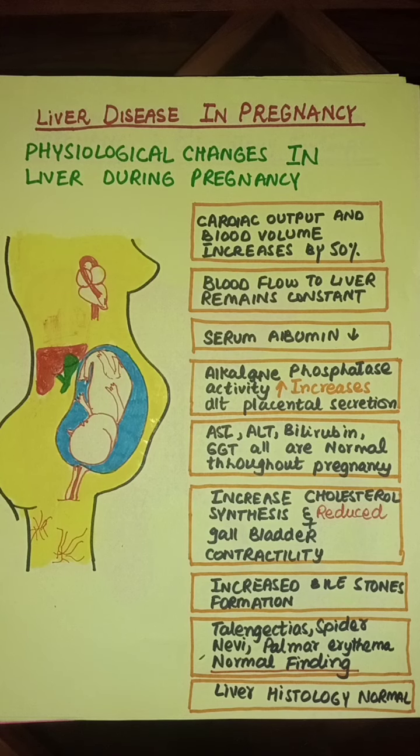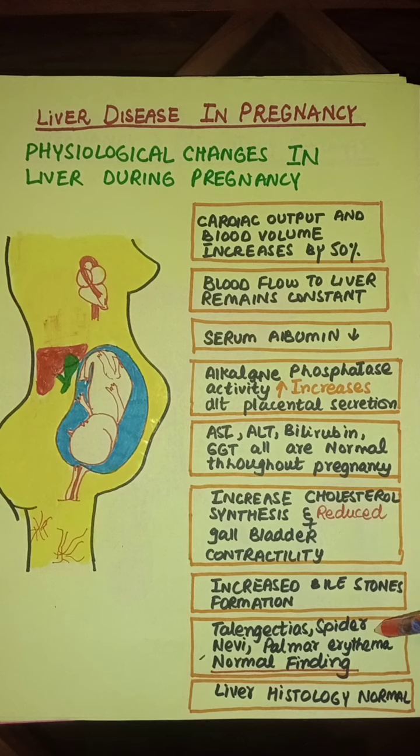Starting with the physiological changes in the liver during pregnancy, as we already know, the cardiac output and the blood volume increase by 50%, but the blood flow to the liver remains constant. The serum albumin is decreased during pregnancy. Alkaline phosphatase activity increases due to placental secretion, and AST, ALT, bilirubin, and GGT are all normal throughout pregnancy. There is increased cholesterol synthesis and reduced gallbladder contractility, due to which there is an increased incidence of bile salt formation.